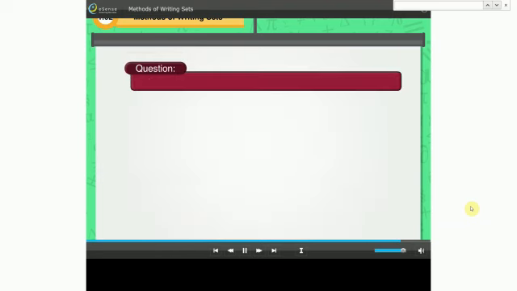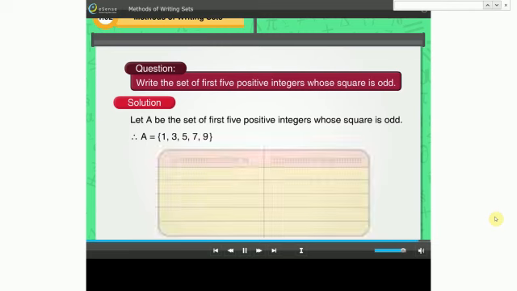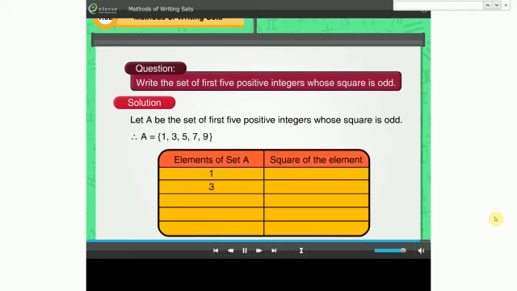Question: write the set of first 5 positive integers whose square is odd. Let A be the set of first 5 positive integers whose square is odd. Set A consists of elements 1, 3, 5, 7 and 9. Since the squares of 1, 3, 5, 7 and 9 are 1, 9, 25, 49 and 81, and they are odd numbers.